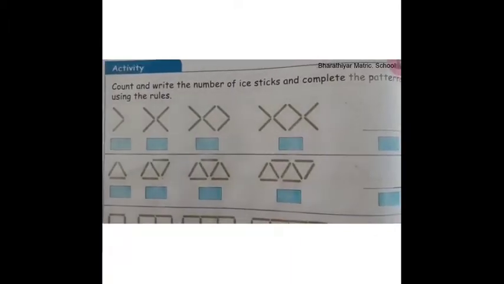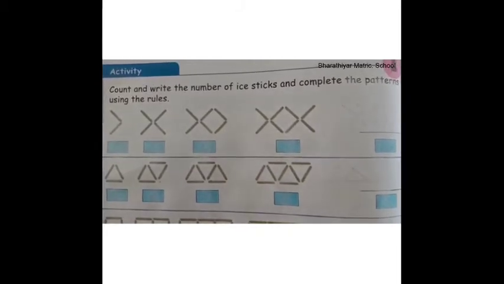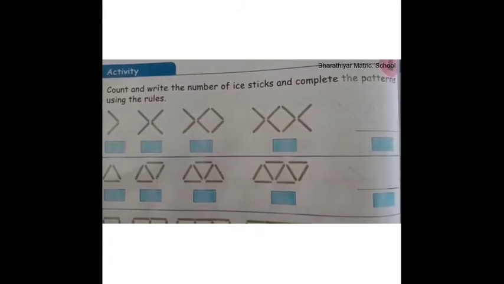Next, let us do an activity. Count and write the number of eye sticks and complete the patterns using the rules.